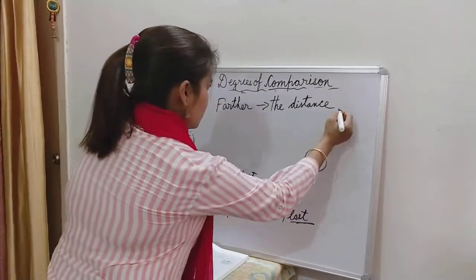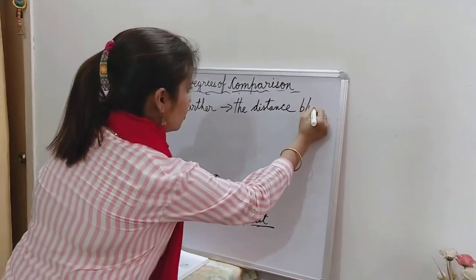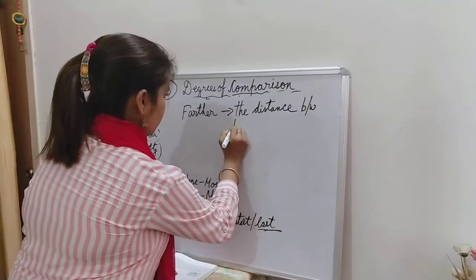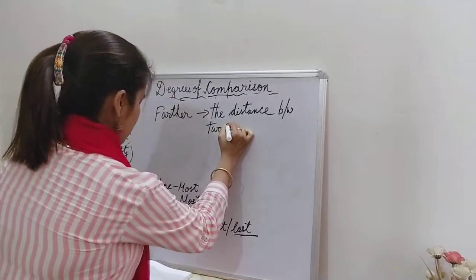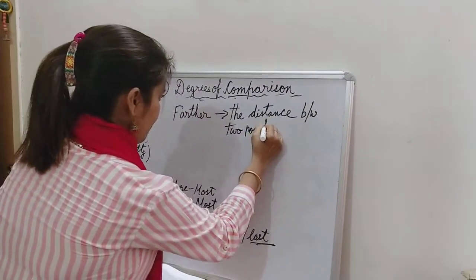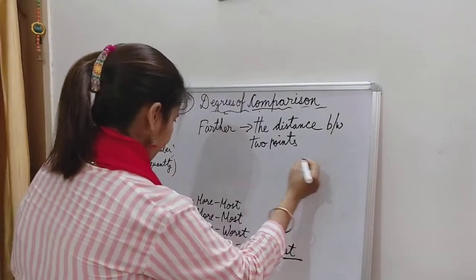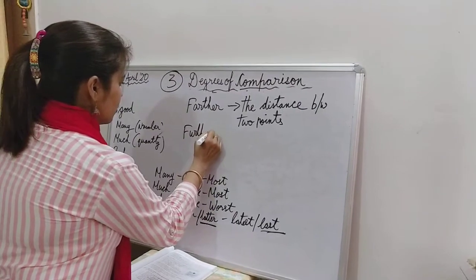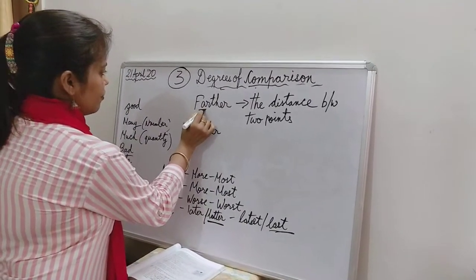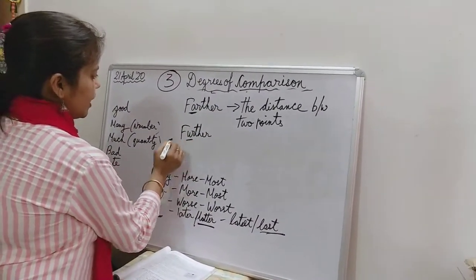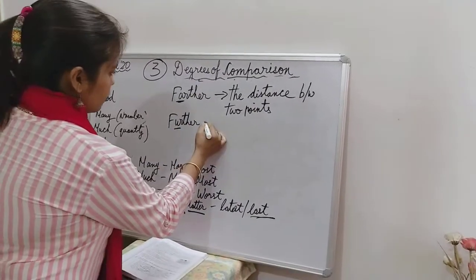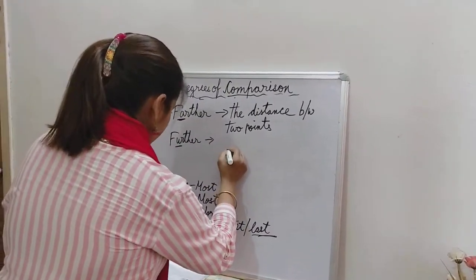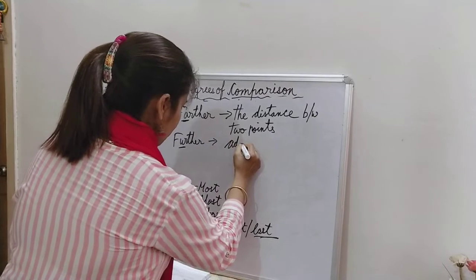Farther denotes distance between two points and further. So you see there is a difference of only one letter. This is further. Further means to move ahead. That means additional.